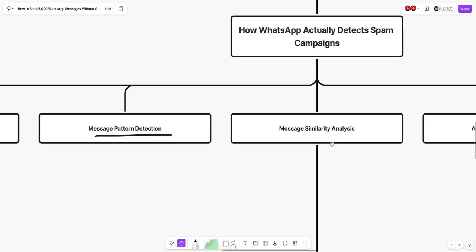Message similarity analytics. That's when you send the same message to a lot of people, or write like a spammer. You know what I'm saying? Basically, the point of this section is that you should not write like a spammer; always sound natural, always be natural.